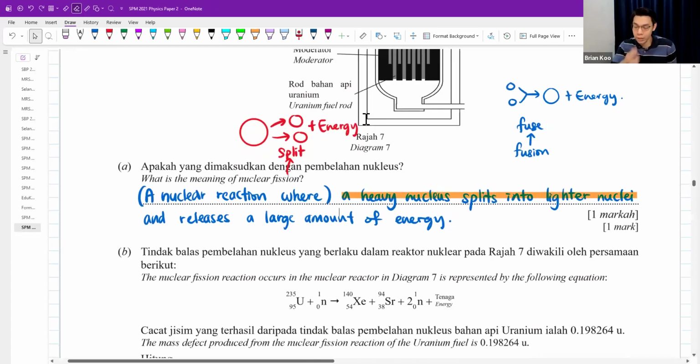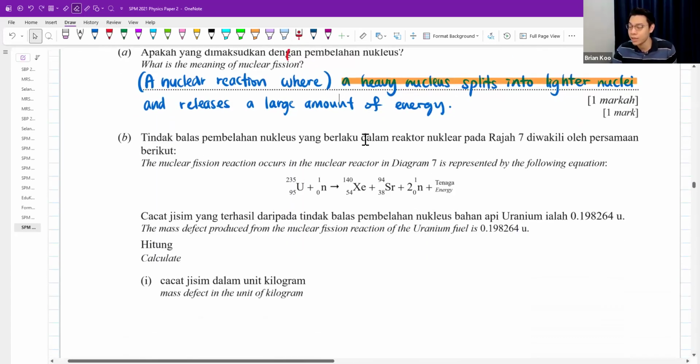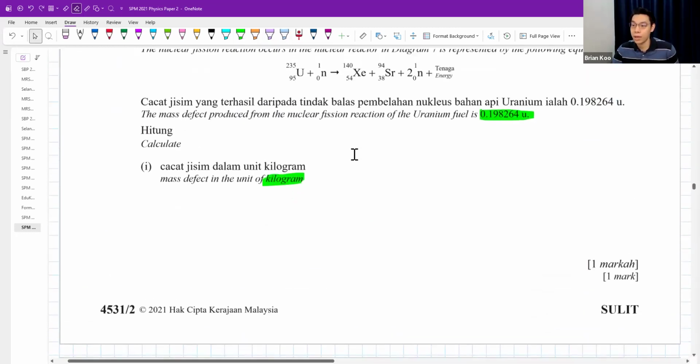Okay. Part B, the nuclear fission reaction occurs in the nuclear reactor in diagram 7, represented by this equation. The mass defect produced from the nuclear fission is given. Calculate the mass defect in kilograms. Okay, you don't have to worry about the conversion. u is the short form for unit, atomic mass unit, AMU.